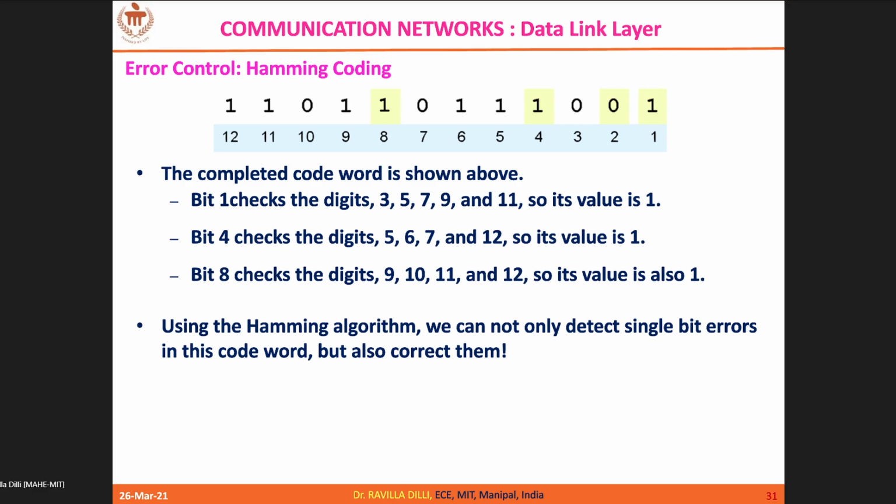So now the code word is 11011011011. Remember in the current slide, the second bit position value I have flipped to 1. That means I have introduced an error and I should find it now. I should be able to find that there exists an error in the second position.